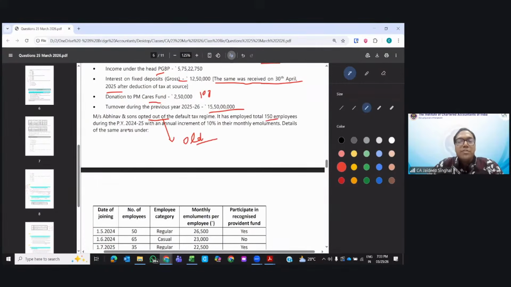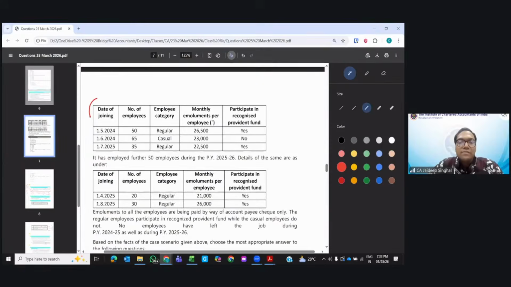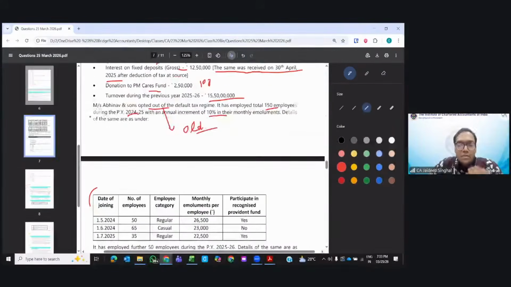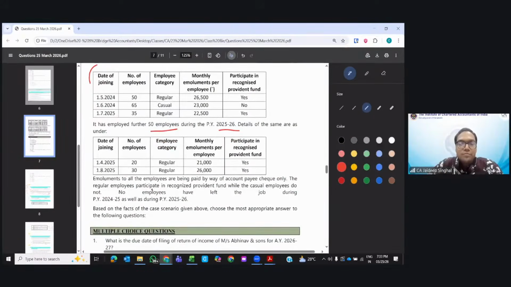It had 150 employees during the previous year 24-25 with an annual increment of 10% in their monthly emoluments. Further, they added 50 employees during previous year 25-26. Next, emoluments to all employees are being paid by account payee cheque. All employees participate in the recognized provident fund, while casual employees do not. No employees have left their job in previous year 24-25.